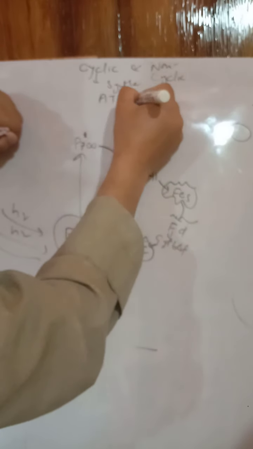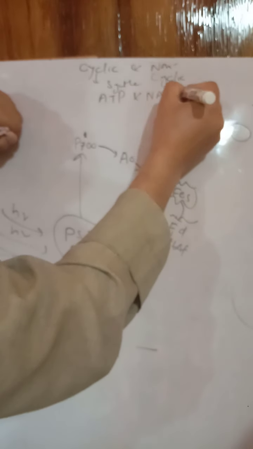First of all, when sunlight falls on the P700, it gets excited to form P700 excited molecules. Then it transfers its electron to A0, from A0 to A1, from A1 to iron sulfur complex, from this to pyridoxine, ultimately to plastocyanone. Then plastocyanone returns back this electron to P700. In cyclic photophosphorylation, there occurs synthesis or production of ATP molecules only and not NADPH. This type of pathway occurs only in case of certain bacteria and not in higher plants.